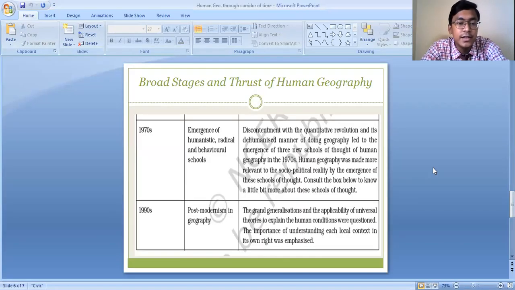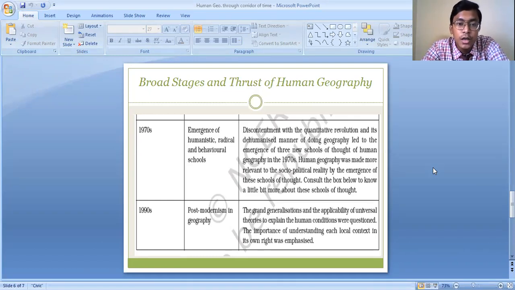So during the 1970s, there was an emergence of the humanistic, radical and behavioral schools. As I said earlier, geography is a subject which got divided into two branches: physical geography and human geography. Basically the physical geographers considered human geography as a law-making subject, whereas another group of geographers considered geography as a descriptive subject.